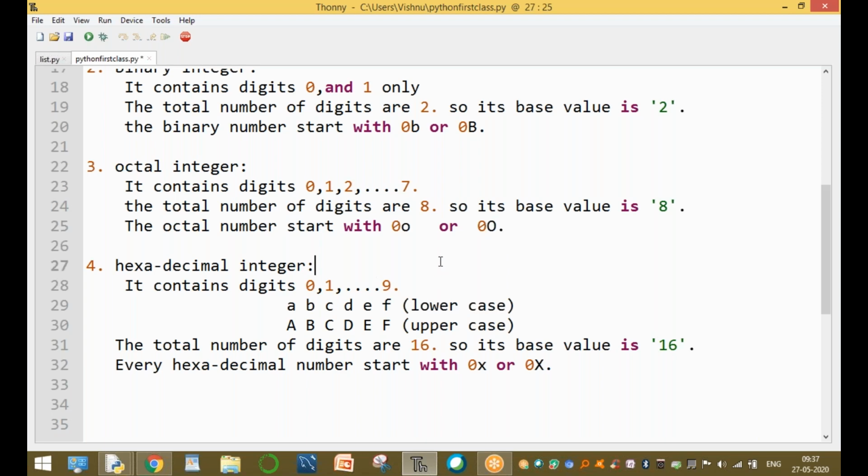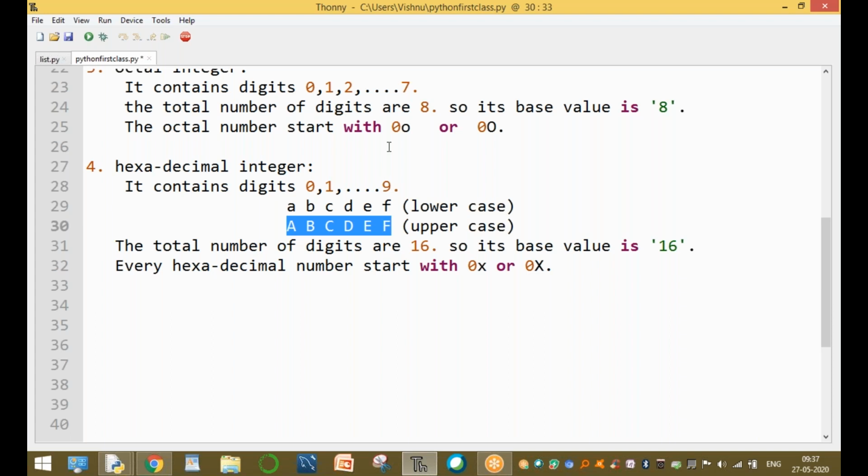Hexa means 16. Hexadecimal means 16. 0 to 9 is 10 digits, and then there are 6 more letters. 10 plus 6 makes 16 digits, in lowercase letters and in uppercase letters. Sir, what is the value of this 10? The capital A or small a means 10.